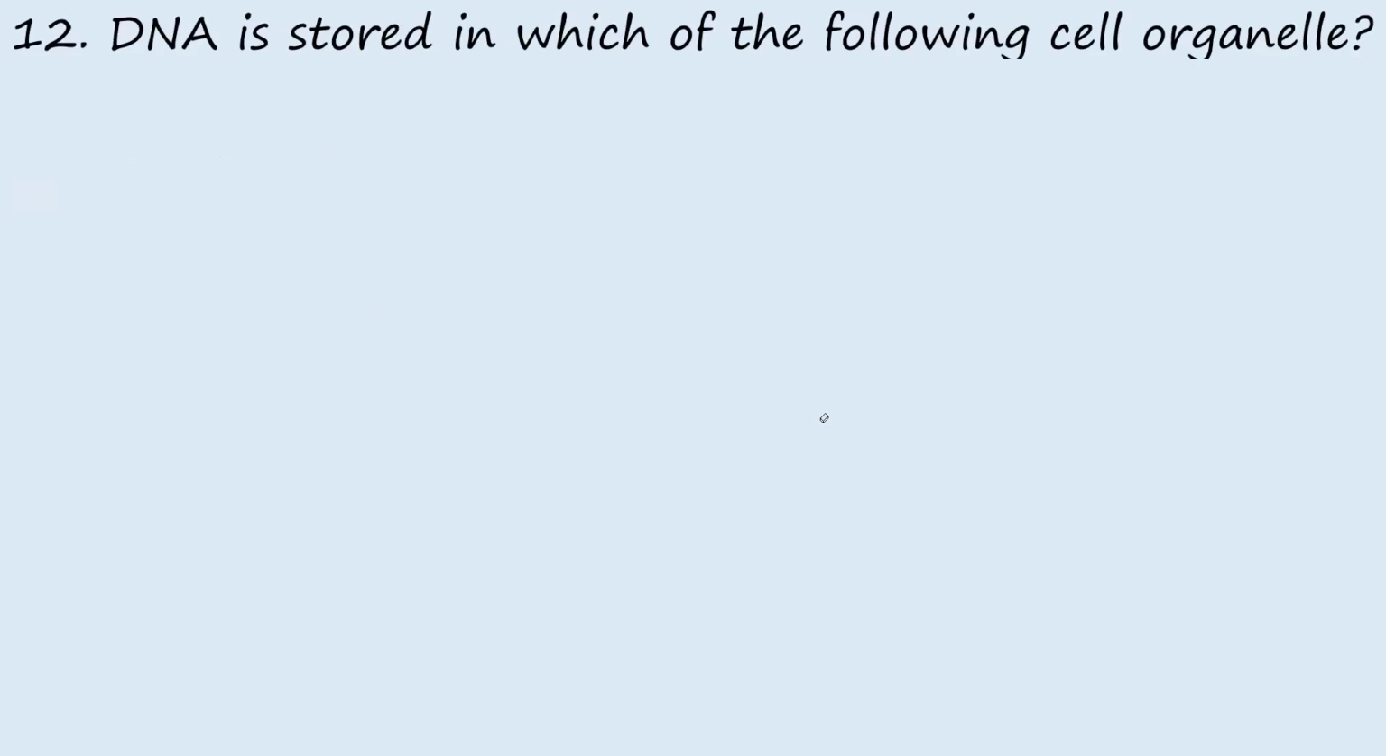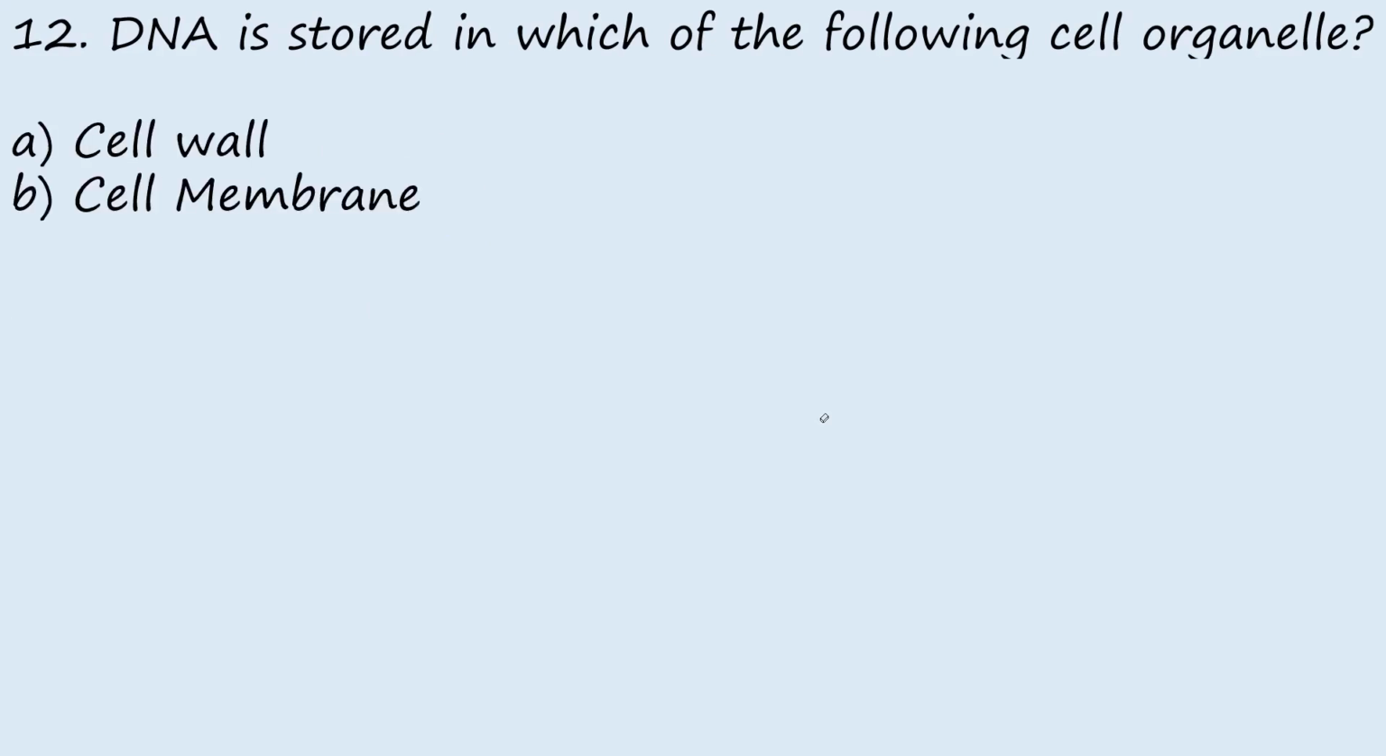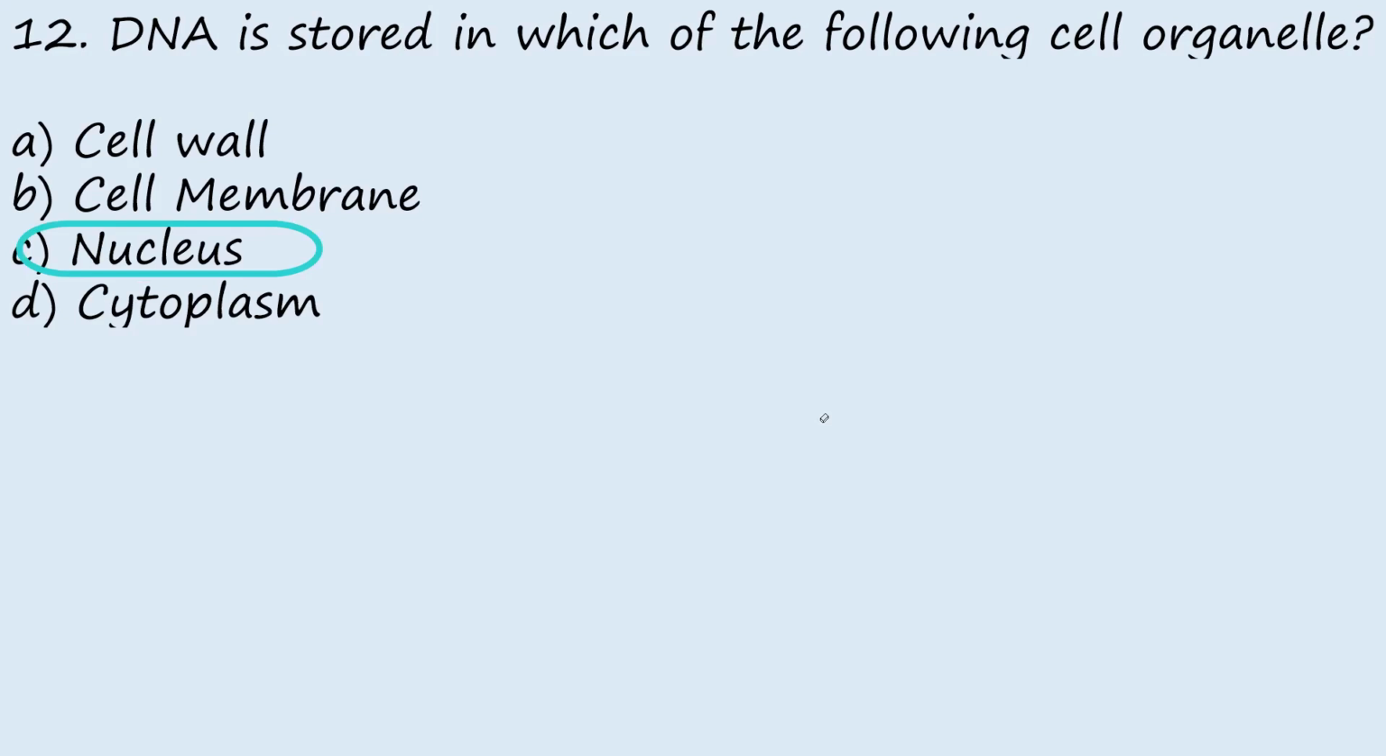DNA is stored in which of the following cell organelles? A, cell wall; B, cell membrane; C, nucleus; D, cytoplasm. The answer is nucleus. DNA is a genetic material that is stored in the nucleus. Although, apart from the nucleus, there are also other cellular organelles that store DNA. Chloroplast and mitochondria also store DNA. But in this case, the answer is nucleus.